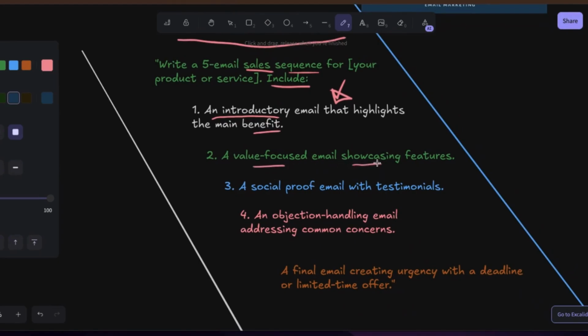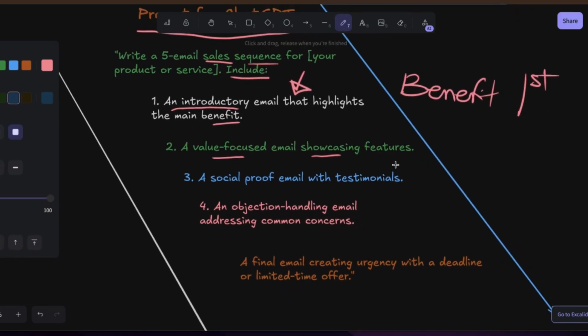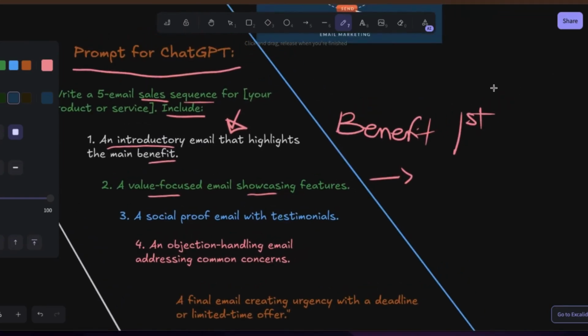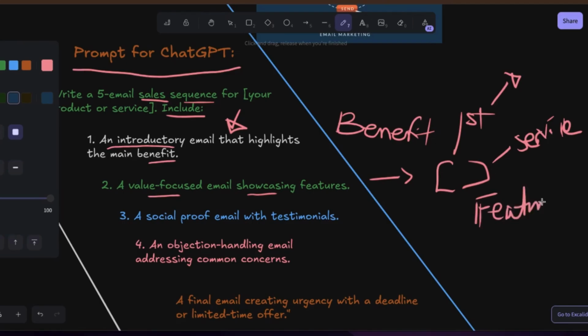Number 2, a value-focused email showcasing features. Benefit first, then feature second. This is important. Benefit first, always benefit first. Then the second one will be features. If you don't understand the difference, benefit is what they get. Features are the things we put in the service that help them to get what they get, which is the benefit. So benefit is always more important than features. The thickness of your iPhone is a feature. The quality is a feature of the iPhone. But the benefit is different.